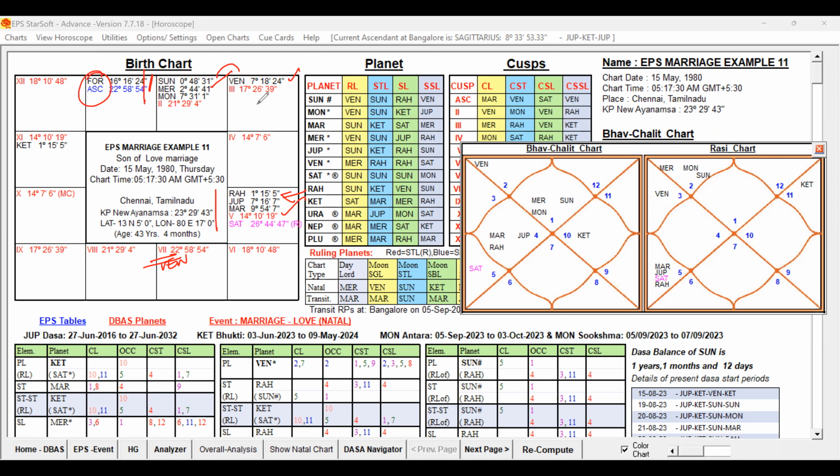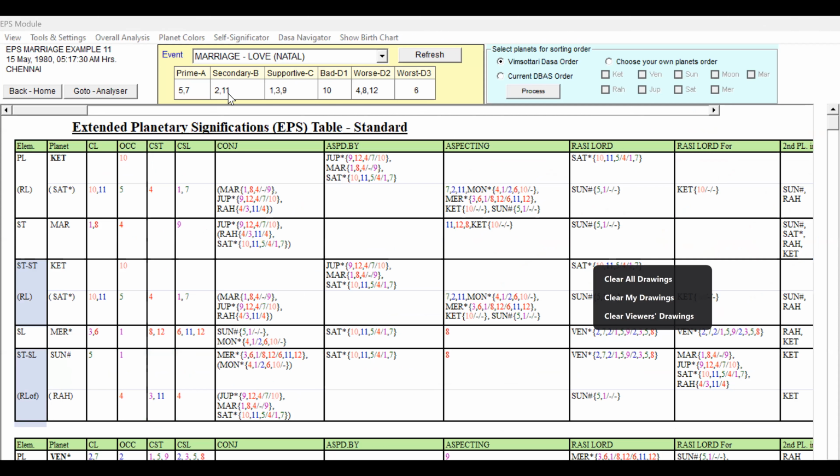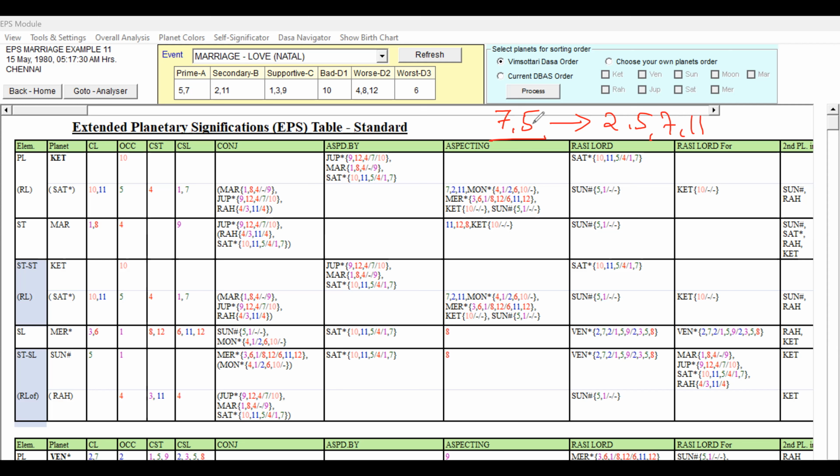Now let us check the detailed analysis. For that, let us go to the event, and I have already selected the event marriage love. So normally, what are the rules for love marriage? We have to keep in mind: the seventh house or fifth house, if they are connected to 2, 5, 7, or 11. Suppose the seventh sublord is in the star of a planet, talking about the fifth house and seventh house: 5, definitely 7 should connect to the 5. 5 will connect to the 7, and the 11th house is also connected, and the second house is also connected.